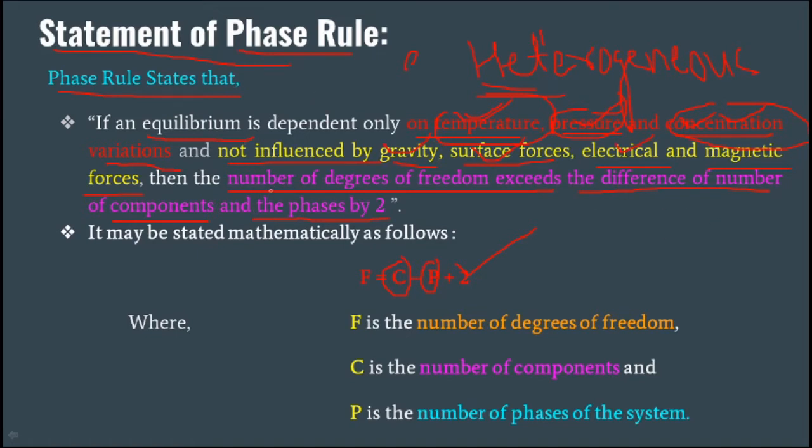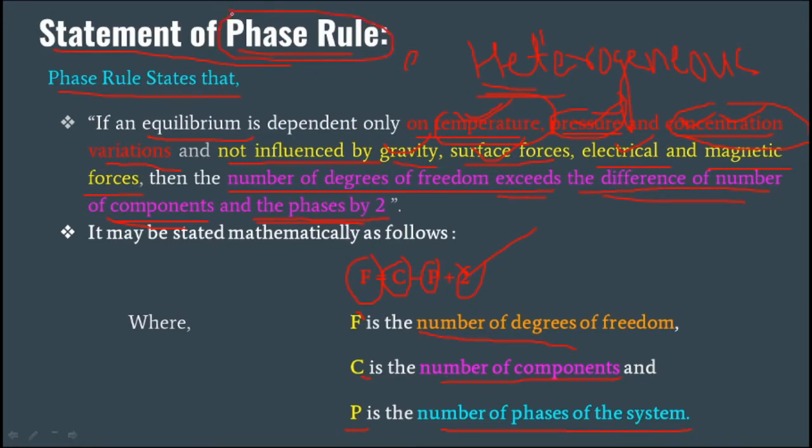At that time, the number of degrees of freedom, that is F, exceeds by 2 the difference of the number of components and the phases, and that is simply the phase rule. Mathematically, the phase rule can be written as F is equal to C minus P plus 2, where F is the number of degrees of freedom, C is the number of components, and P is called the number of phases of the system. So this is a simple statement of the phase rule.